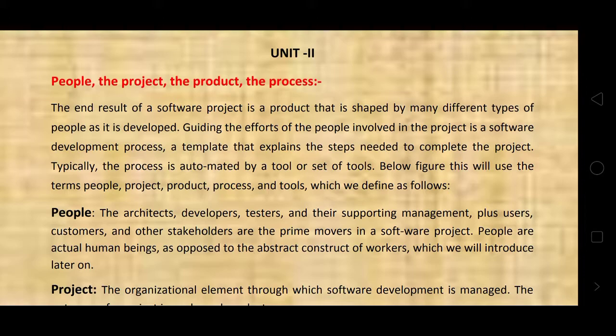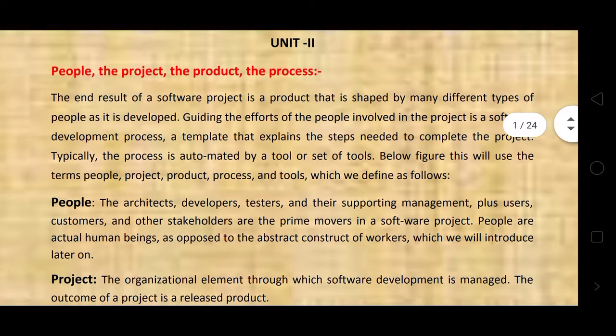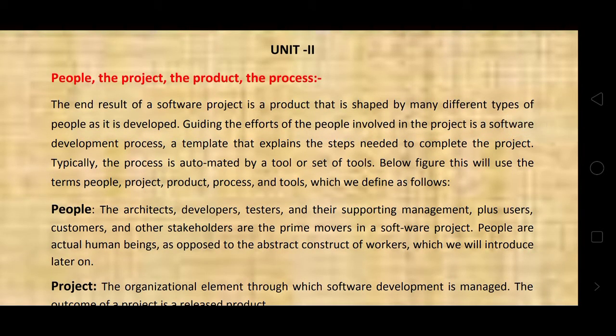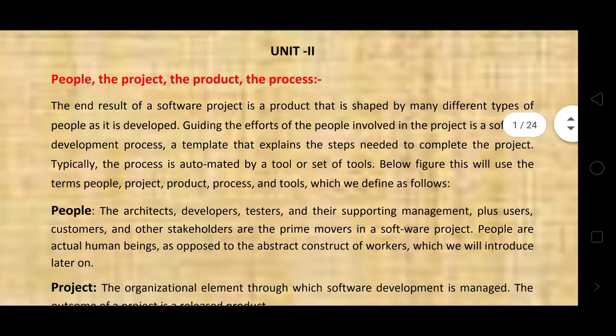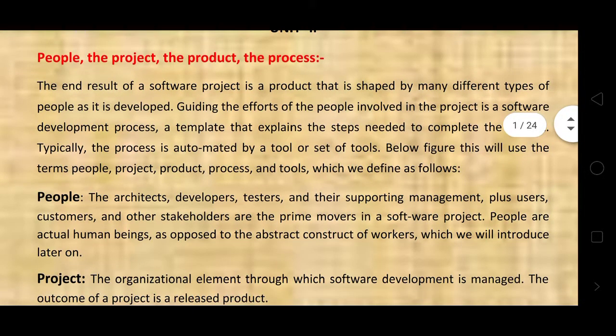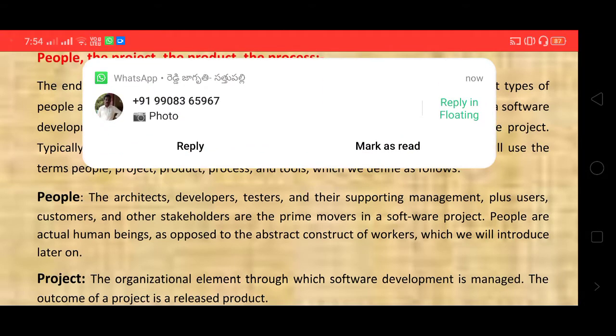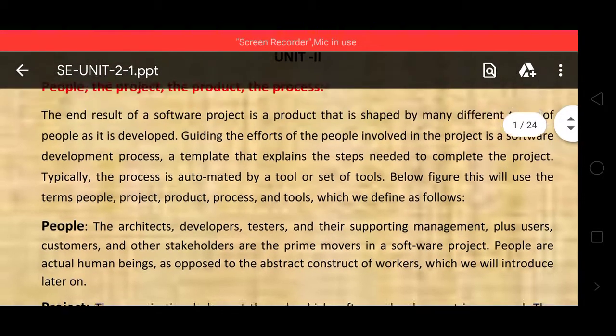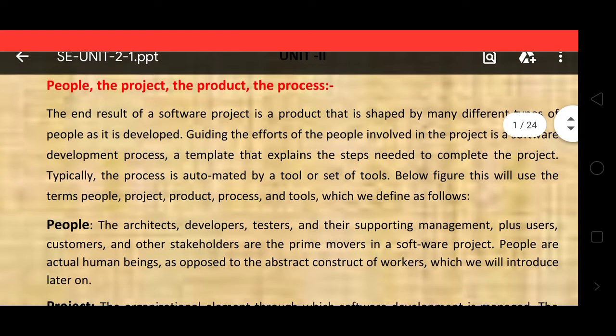Today, my topic is software engineering. Paper is software engineering. In the UG syllabus, this is unit 2. Our first topic is the 4 P's: people, project, product, and process.